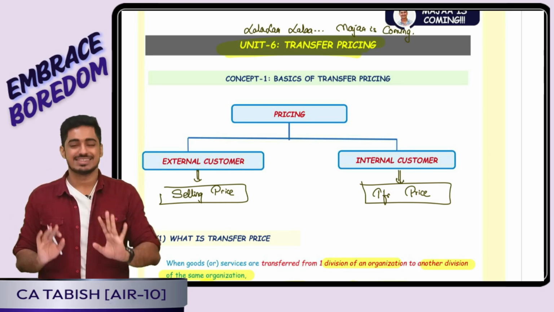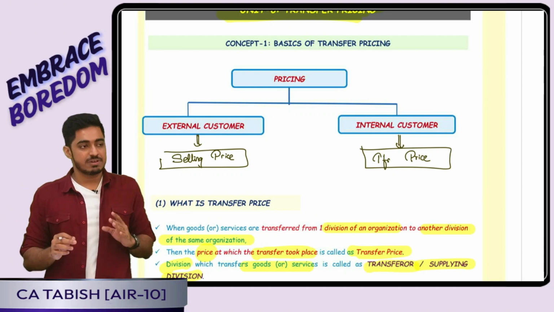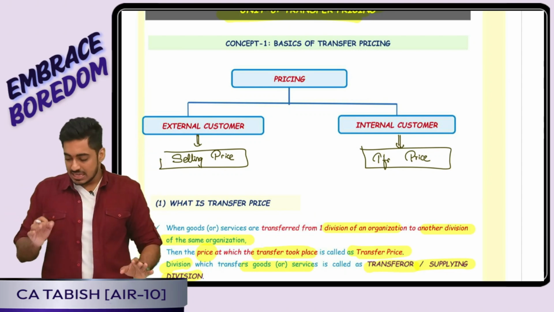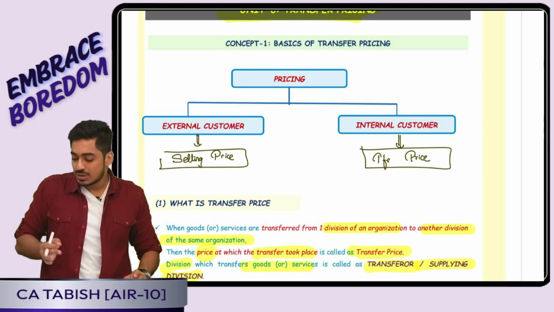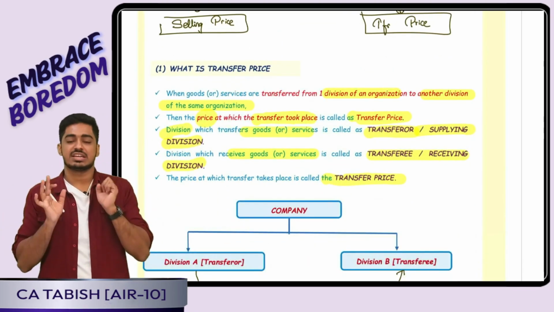Tell to yourself, yes boss, we have made it simple. So, pricing can be bifurcated into two. If I am selling to an external customer, the price is called what? Selling price. If I am making a sale or a transfer to an internal customer, the price is called what? Transfer price. So, what is transfer price?